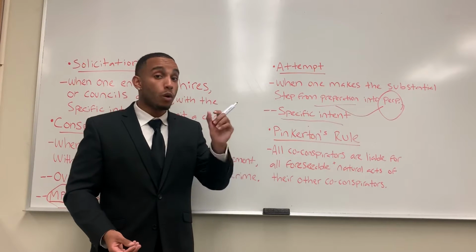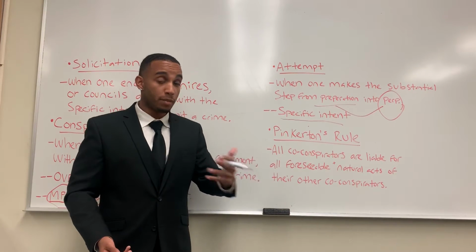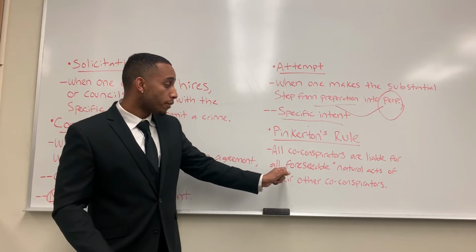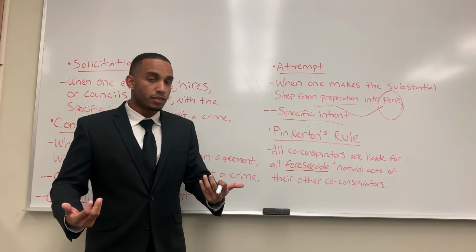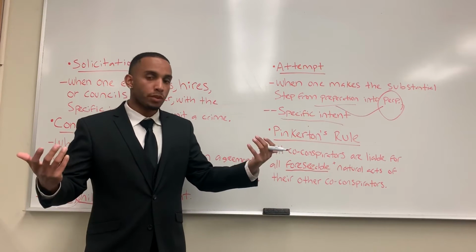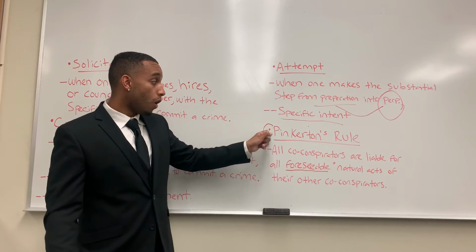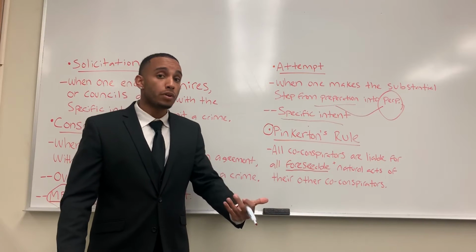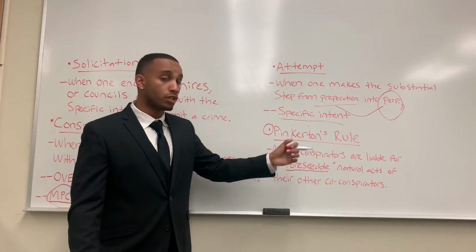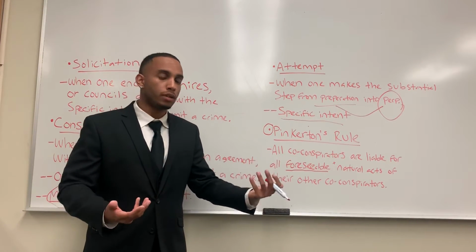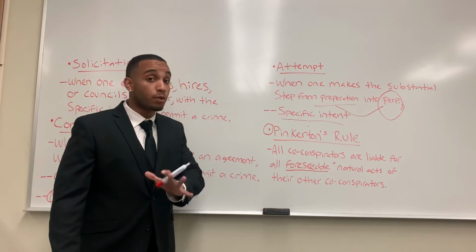agreed with them and made that overt act with the conspiracy to commit that robbery, and I was with them in the bank, that is an example of a foreseeable act that could happen. Because it is foreseeable that when we have guns and we rob a bank, it's pretty foreseeable that someone could die in that act, right? So that is an example of Pinkerton's rule, because although I did not kill that person, I could be liable for the acts that they commit. That's under Pinkerton's rule. Or you can call it Pinkerton's doctrine. Same thing. That is what this rule is all about. However, it has to be foreseeable.